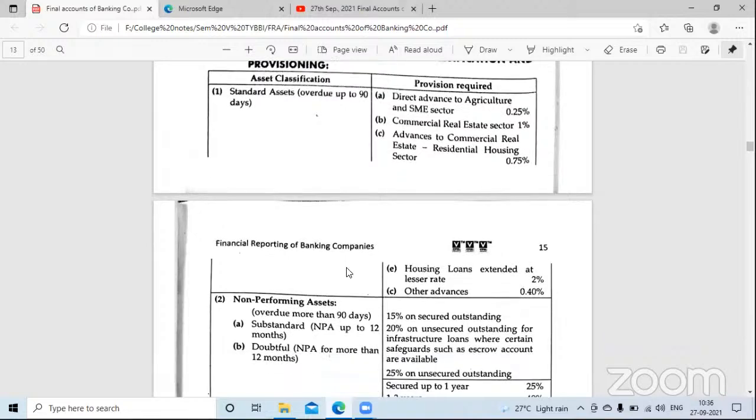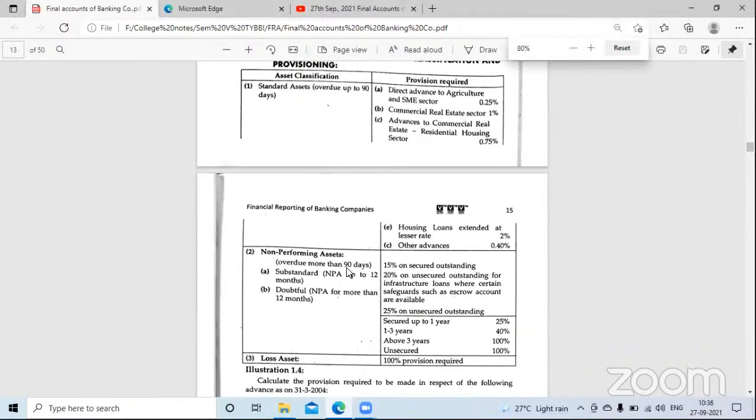So I'm giving you 5 minutes. Revise all these percentages, the provisioning norms. इसे कहा जाता है provisioning norms. MCQs में पूछते हैं. If the doubtful assets have crossed above 3 years, what is the provisioning norm? Dash. We'll be given 4 options: 25, 40, 100, 0.40. So what is the correct answer? 100. Likewise, anything can be asked.